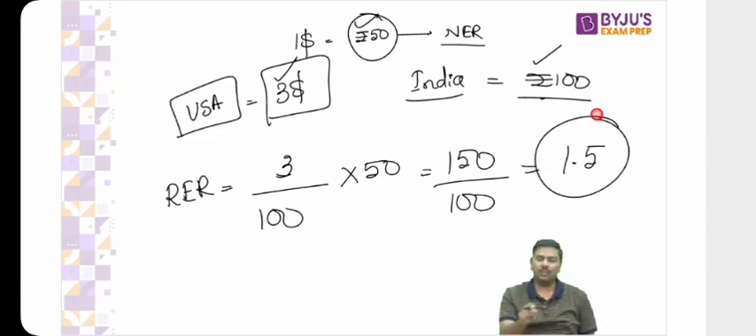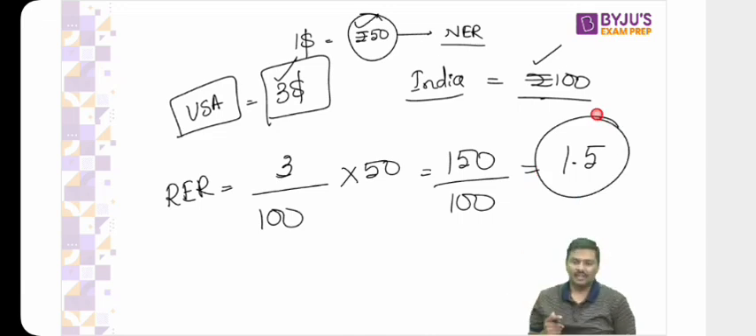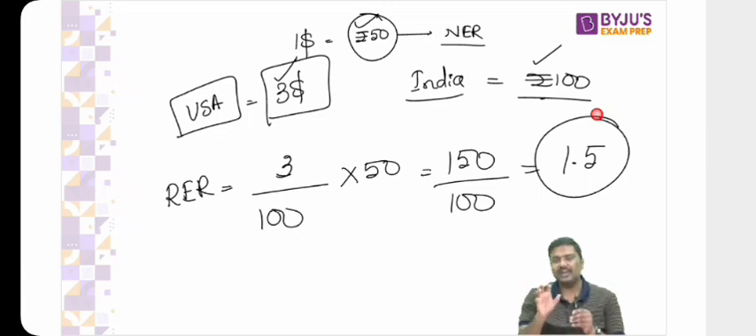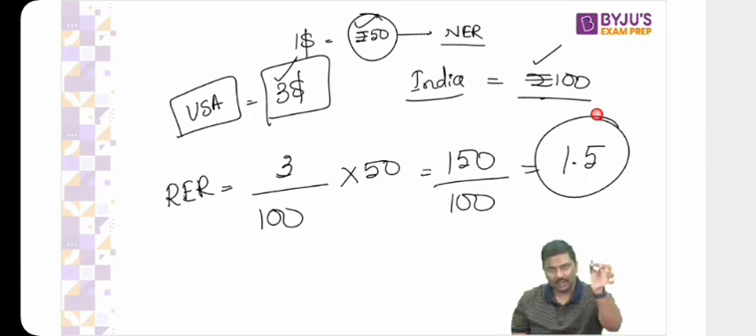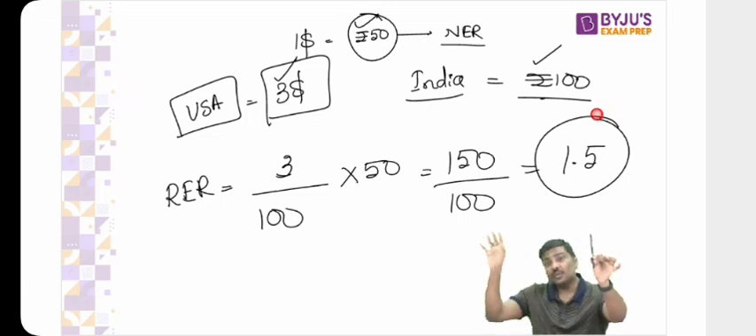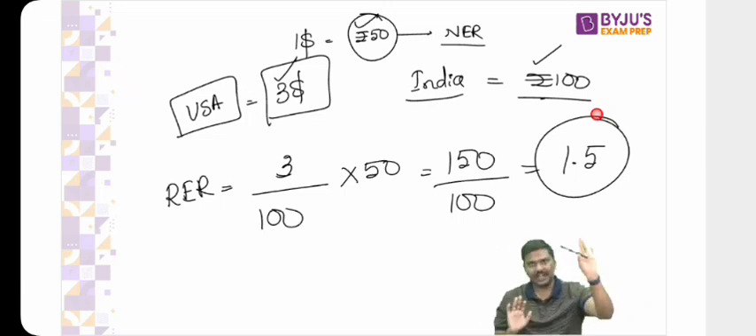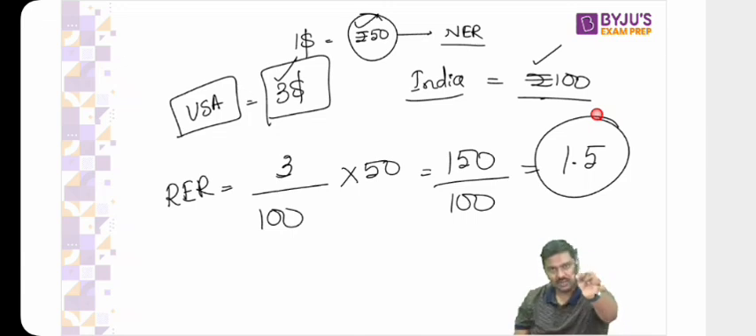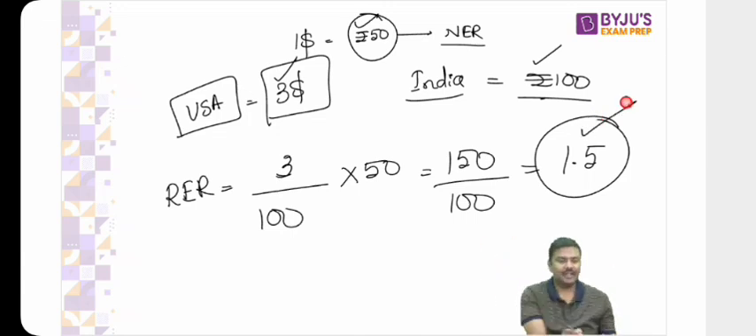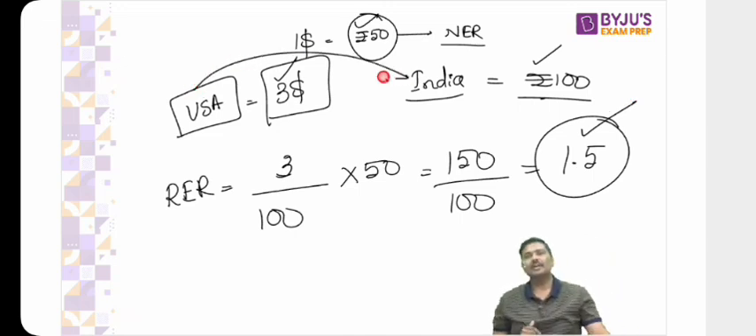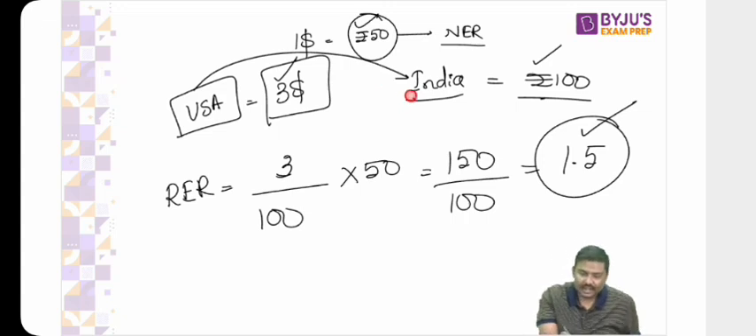Now you tell me, what does RER 1.5 mean? It simply means that whatever amount you pay in USA to purchase one product, with the same amount of money you can purchase 1.5 products in India. I hope you understand. Do you think exports will come from USA to India? No. Exports will rather not come to India. Rather, Indian exports will go to USA.